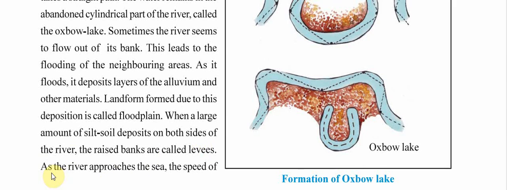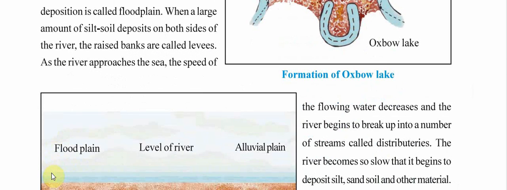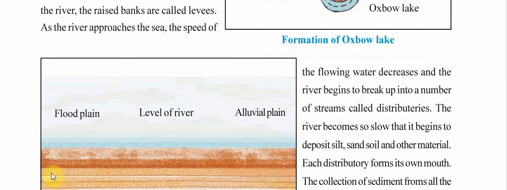As the river approaches the sea, the speed of the flowing water decreases and the river begins to break up into a number of streams called distributaries. Distributaries are small rivers. We can say that they are baby rivers, which are part of the main river. They don't just rush in directly, but the small parts happen. So these are called the distributaries.